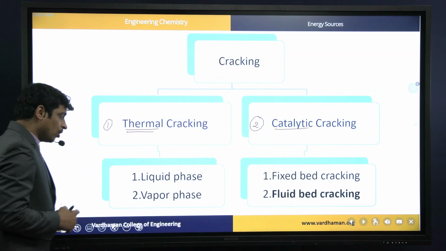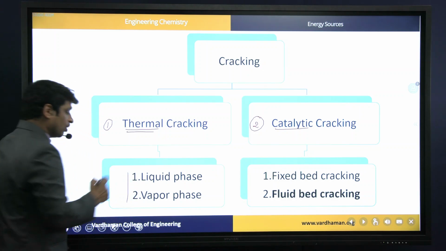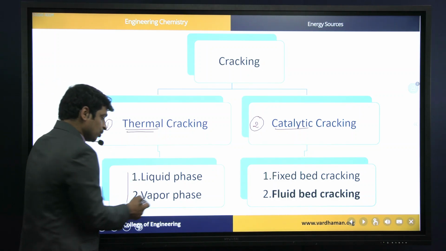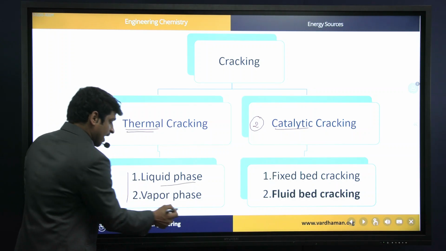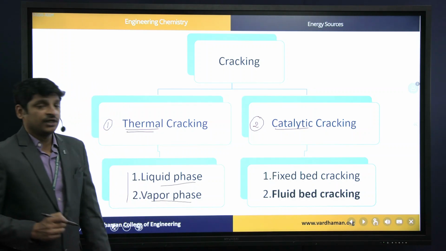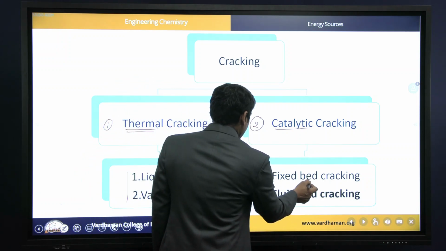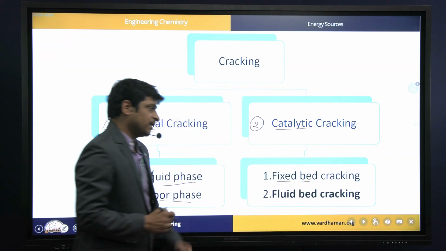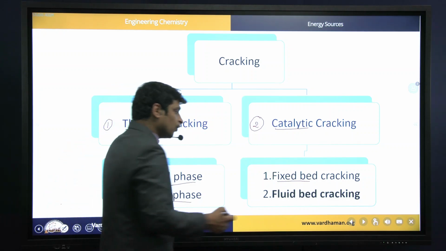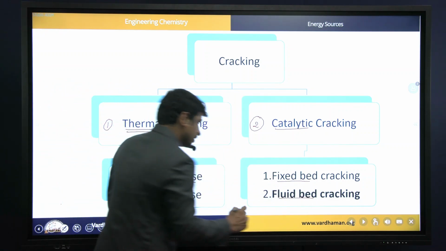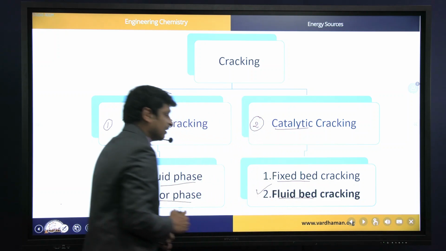And based on the physical state of heavy oil or the raw material taken, thermal cracking is again divided into liquid phase thermal cracking and vapor phase thermal cracking. And in a similar manner, catalytic cracking is also divided into two types. One is fixed bed catalytic cracking, then fluid bed catalytic cracking. So in our syllabus, we are going to discuss only fluid bed catalytic cracking.